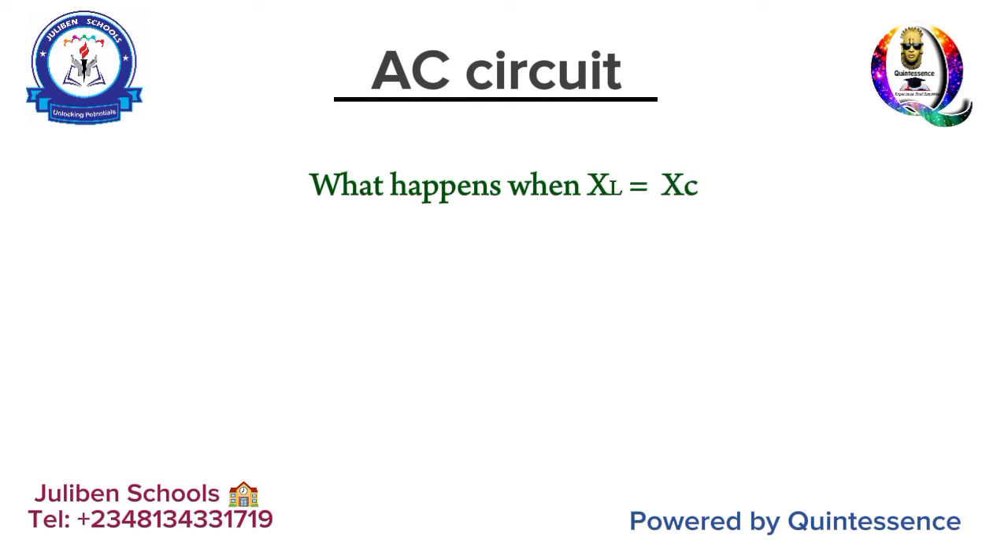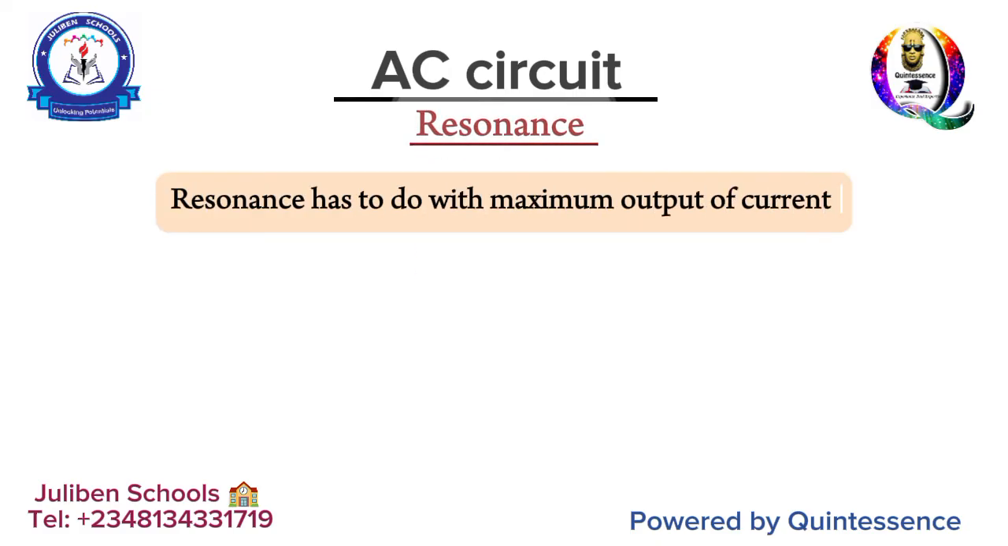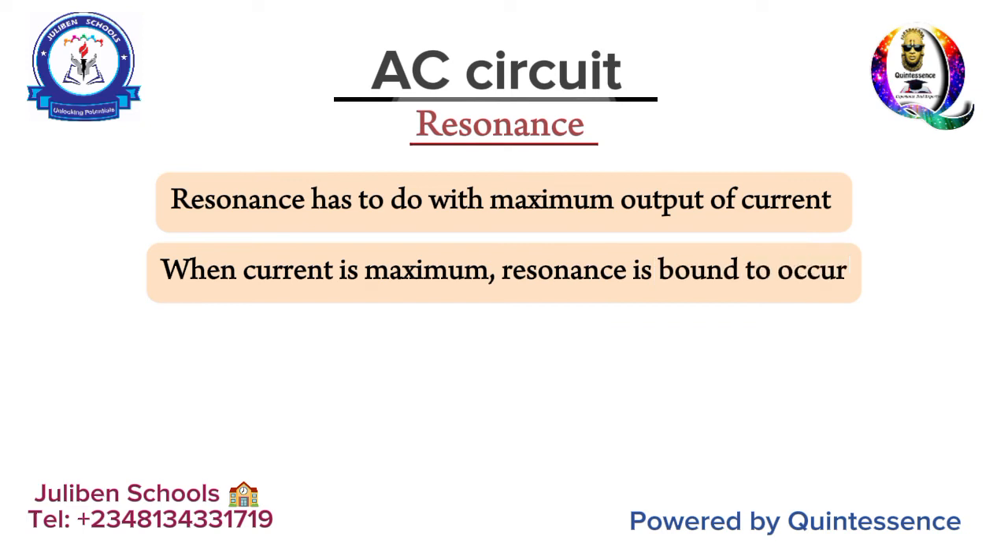We have been talking about XL greater than XC, XC greater than XL. What happens when they become equal? In other words, what happens when inductive reactance becomes equal to capacitive reactance? Resonance takes place. And what is resonance? Resonance has to do with maximum output of current. When current is maximum, resonance is bound to occur.